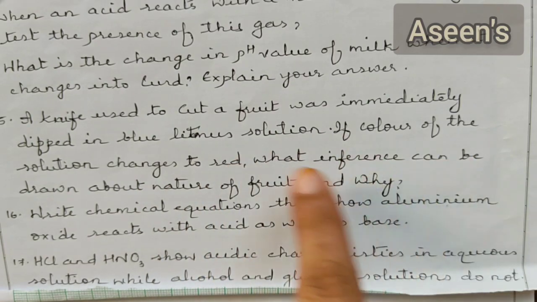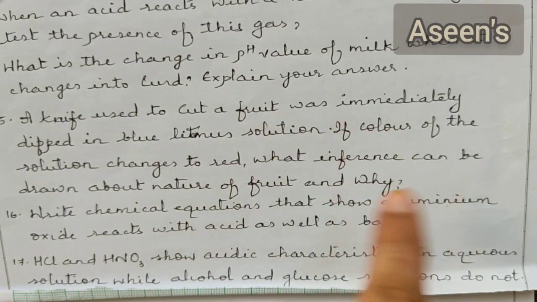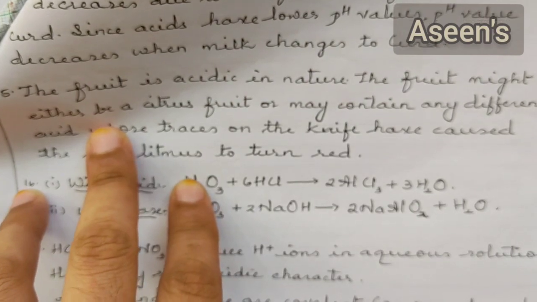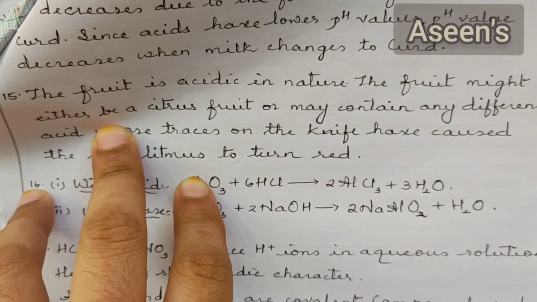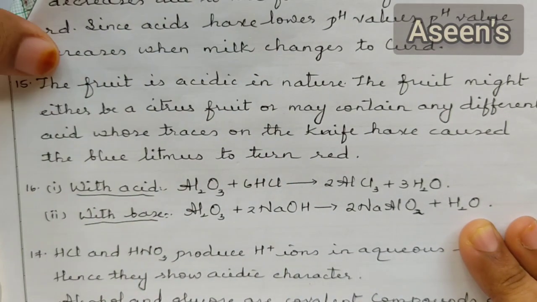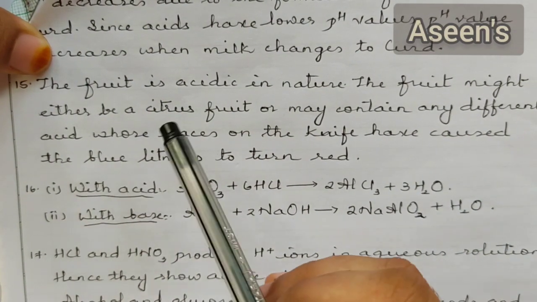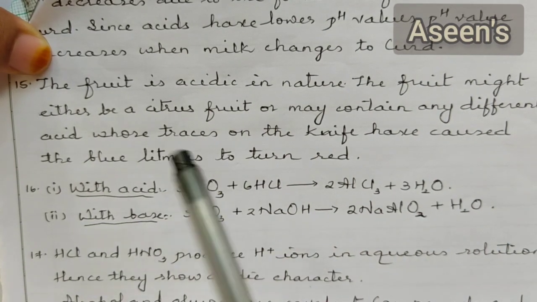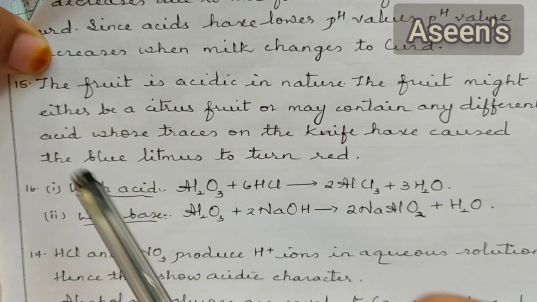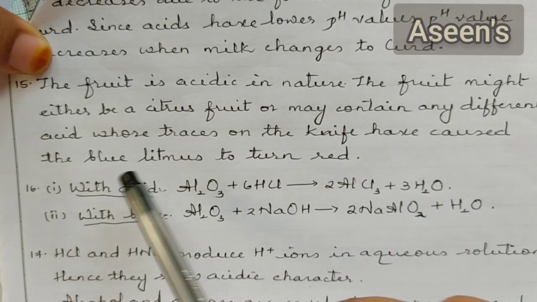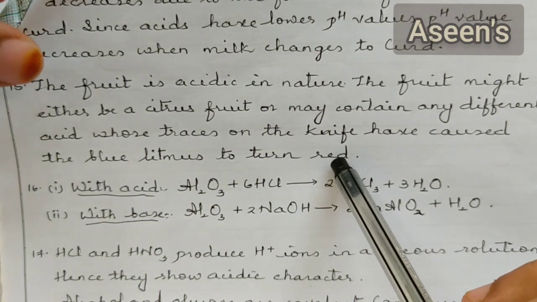So they are asking you what is the reason behind it. We have to tell the inference of it. So the inference is something like this. The fruit is acidic in nature. Since it is converting blue litmus into red color, hence it is acidic in nature. The fruit might be a citrus fruit or it may contain any of different acids, but definitely an acidic fruit. So this is the reason why when the traces of the acid are left on the knife, it is causing the blue litmus solution to turn red.